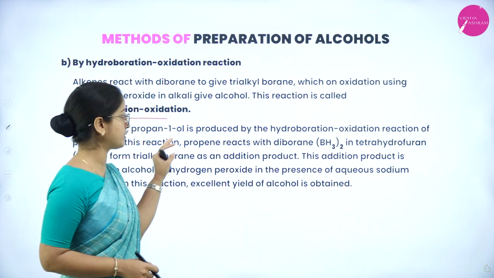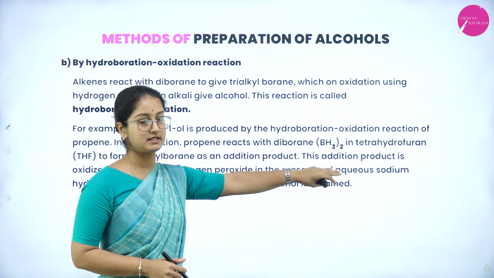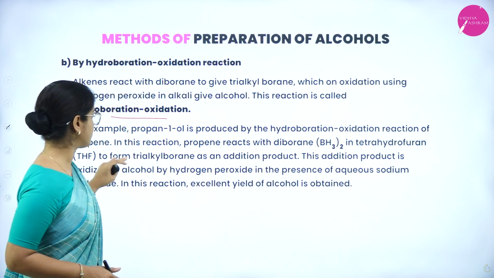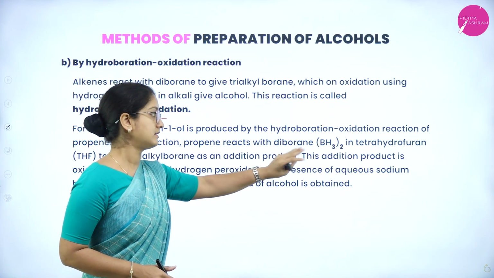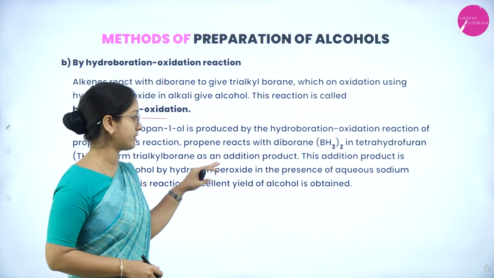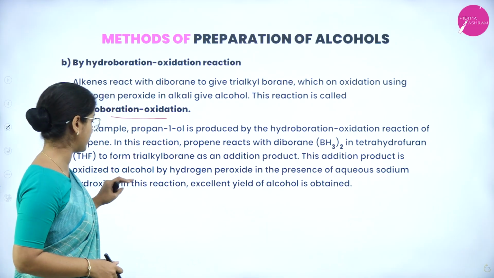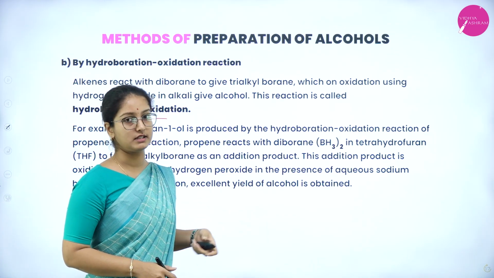In this reaction, propene reacts with diborane, having the formula BH3, in tetrahydrofuran to form trialkyl borane as an addition product. This addition product is oxidized to alcohol by hydrogen peroxide in the presence of aqueous sodium hydroxide, and in this reaction, an excellent yield of alcohol is obtained.